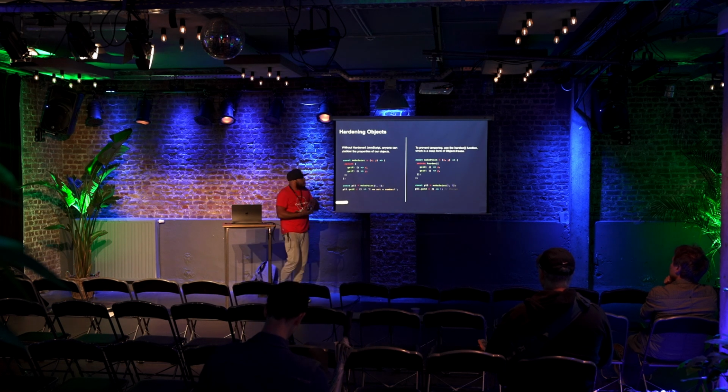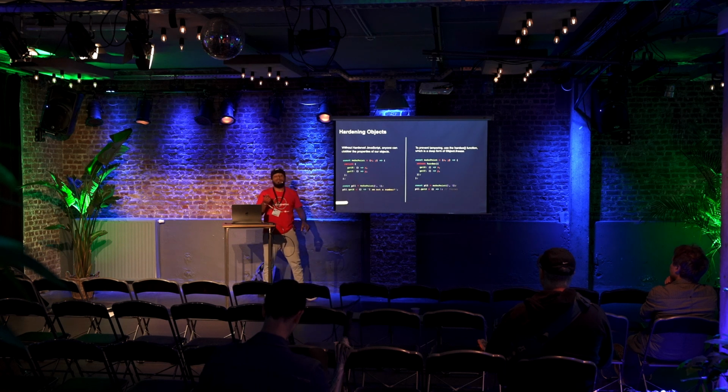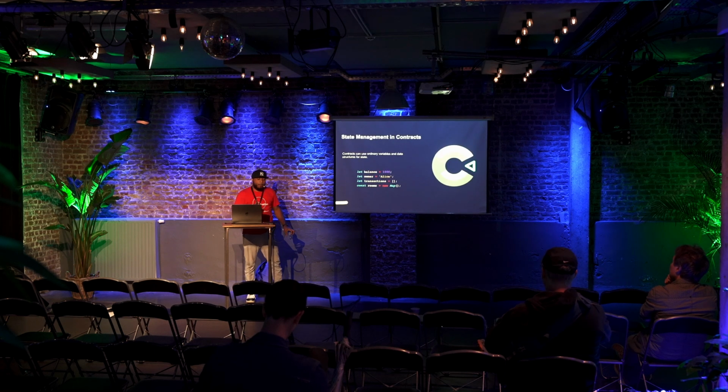This will work in regular JavaScript, but when you use harden, you cannot overwrite or change the properties of this object. It freezes the properties of this object, therefore solving a lot of issues that JavaScript inherently has. This is the high-level idea of what you get when you're using hardened JavaScript.